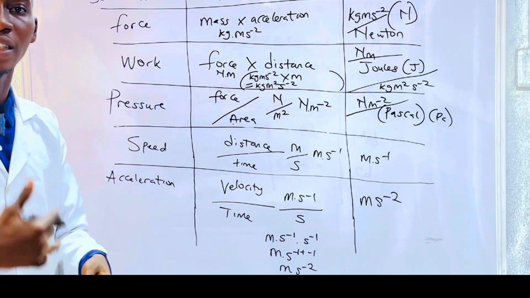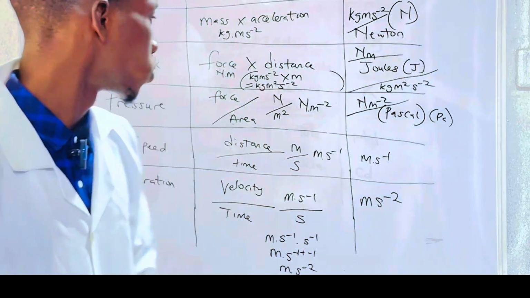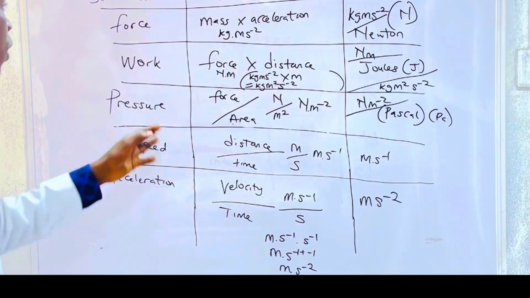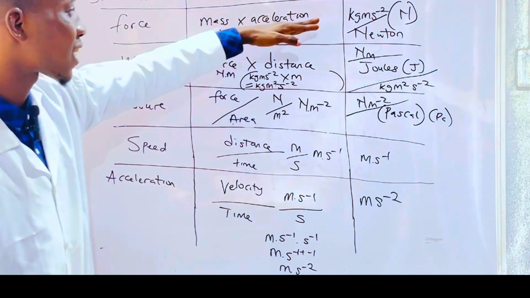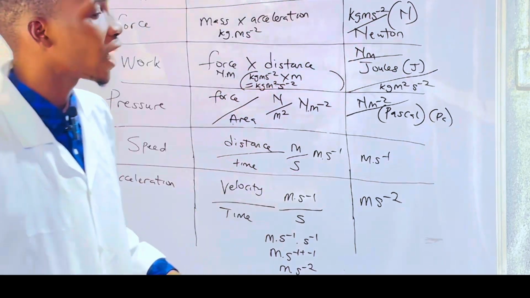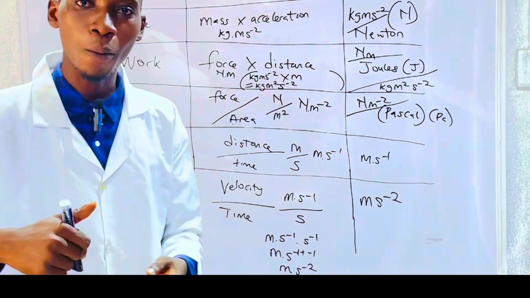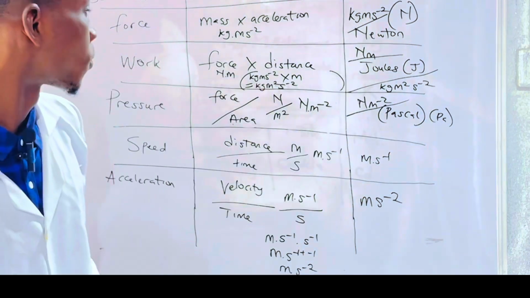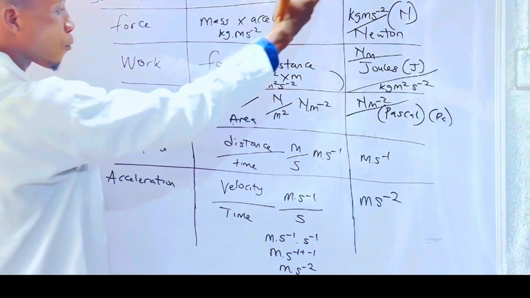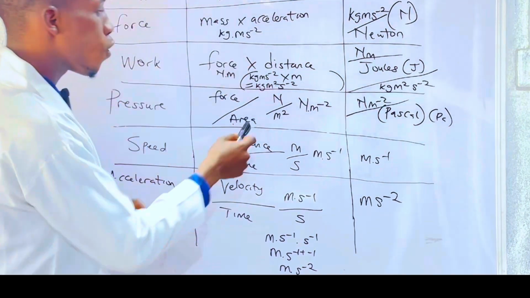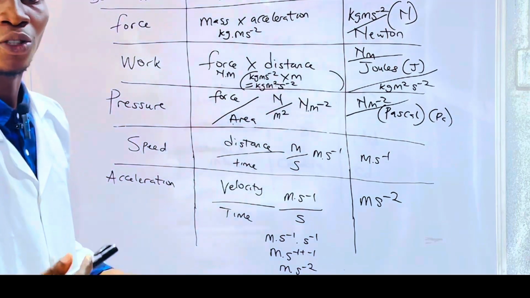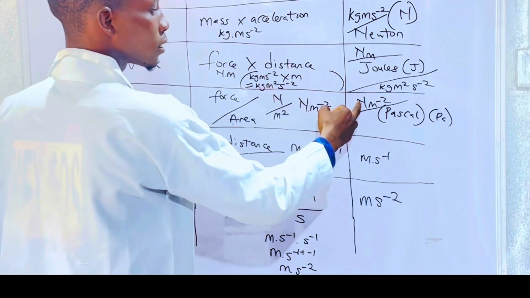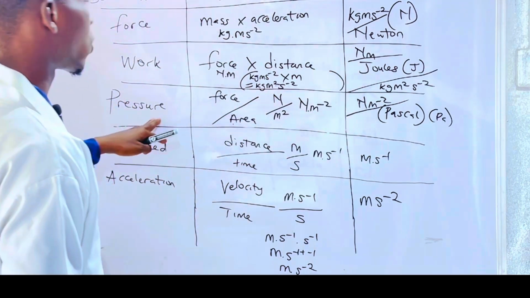Other units of pressure we'll be looking at when we talk about pressure as a course on its own. Here, our standard unit for pressure will be Pascal. Also, I can derive the unit of pressure from force as kilogram meter per second square, but I would like you to do that for me and drop it in the comment section. You can derive the unit of pressure from force as kilogram meter per second square over area as meter square. So let's have the answer in the comment section. So we're using Pascal or Newton per meter square as the unit of pressure.